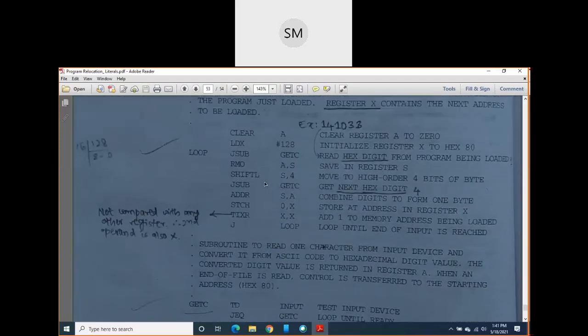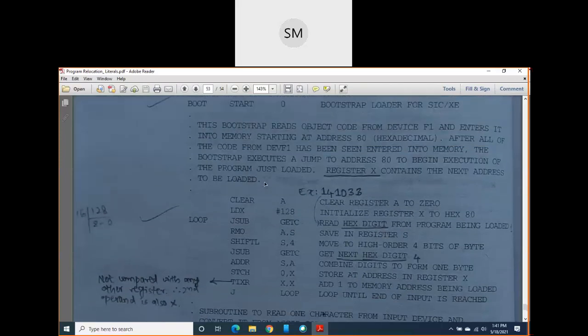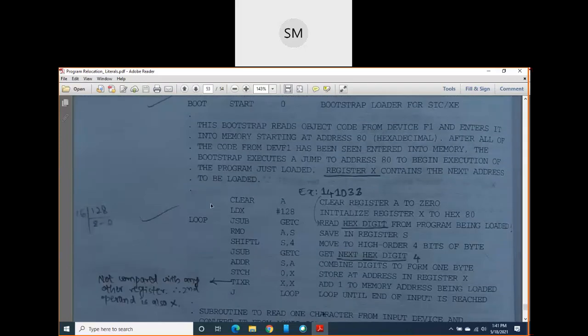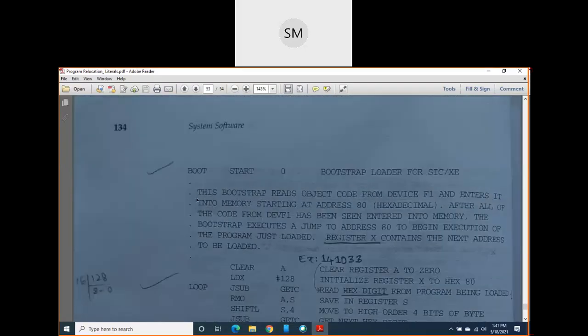Simple, whatever I just told you, the same thing is here. These lines which begin with the dots are comment lines. If you read these comment lines, you will automatically understand what our loader, particularly the bootstrap loader, is going to do. Just first read these comment lines, then I will come to that program. Start reading these comment lines here.